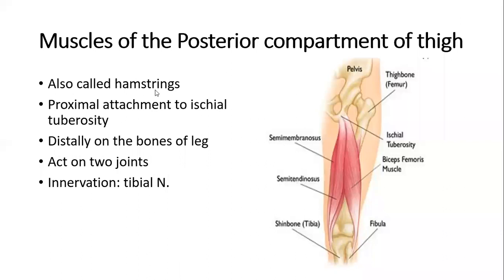The muscles of the posterior compartment of thigh are also called hamstrings. Their general points include, they have a general proximal attachment to the ischial tuberosity. They have a general distal attachment over the bones of the leg. Secondly, they act on 2 joints because they pass 2 joints. Which 2 joints? Upper hip joint and lower knee joint. And they receive a common innervation from the tibial nerve, which is a branch of the sciatic nerve.